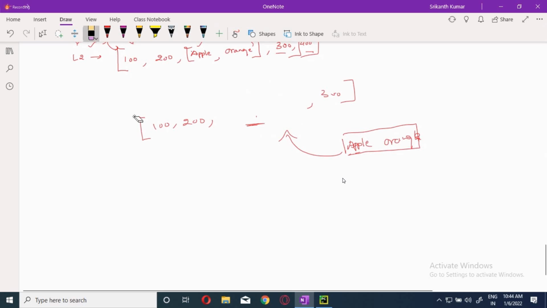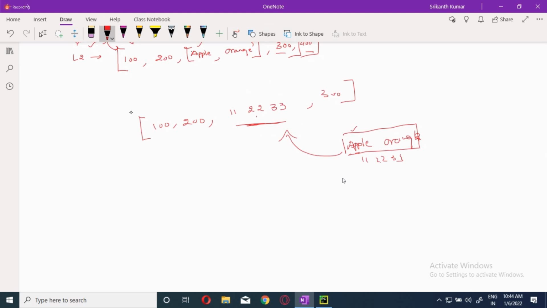Take it as 112233. This address will be mentioned at the place of this. This nested list will actually be stored somewhere else, and this address will be placed over here.